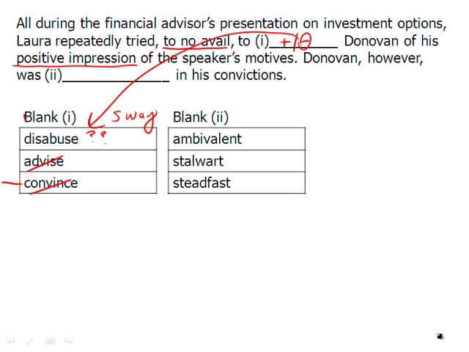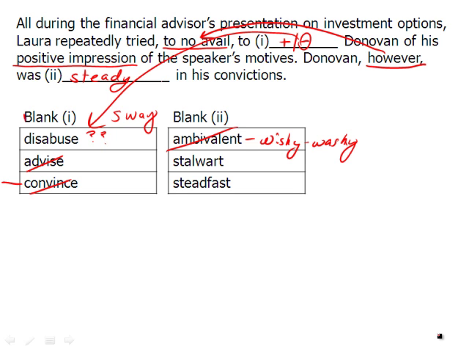So you go to the second blank. So Donovan, however, was blank in his convictions. Because of this "however," and because of this "to no avail," we can see that Donovan did not change his mind. He was steady and constant in his convictions. To be ambivalent is to be wishy-washy, to have conflicted emotions. So here he's positive. He's definitely not ambivalent.